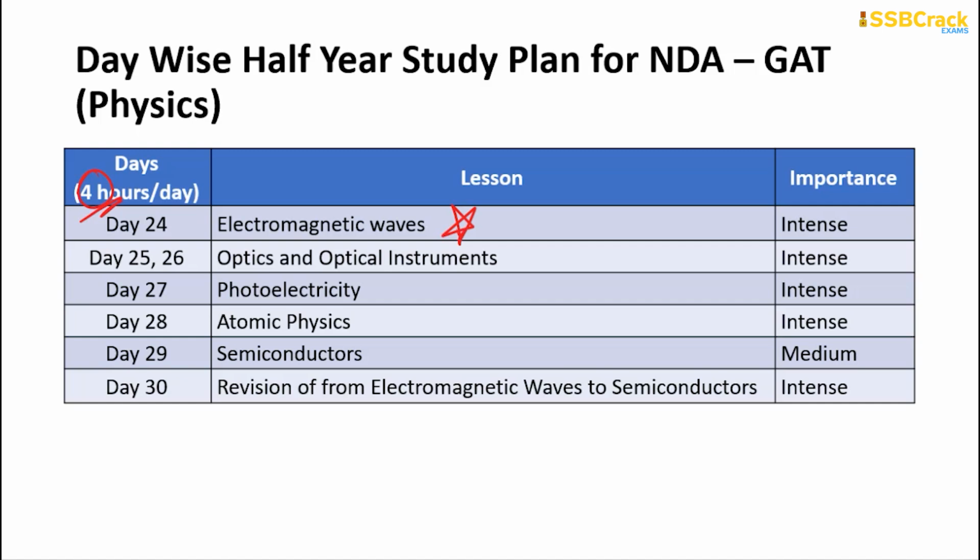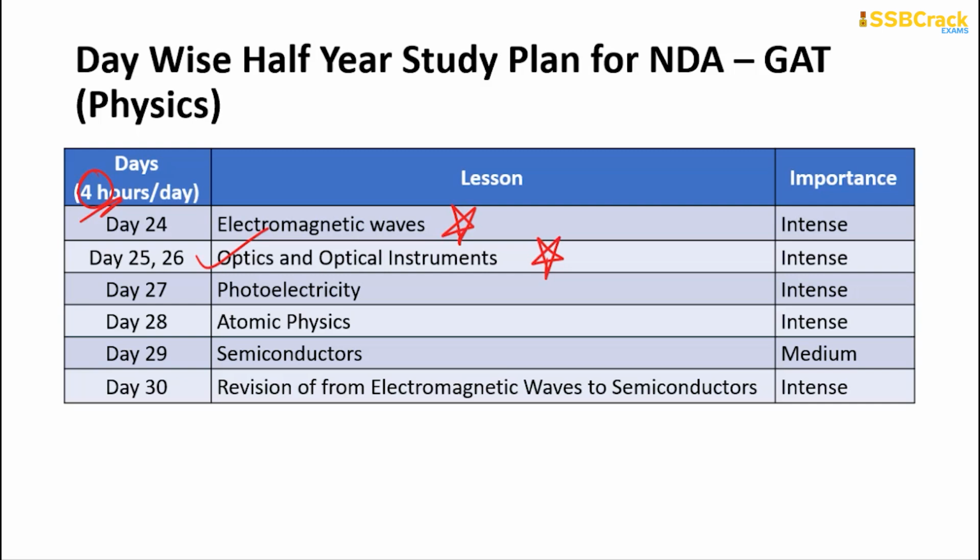Okay, so you will spend 2 days separately learning about optics and optical instruments. Remember, if you are an NDA aspirant, you have to make sure that you are absolutely perfect in optics and optical instruments. Understand? Every time, questions will come from the topics of the power of the lens, the focus of the lens, and the various positions of the object and the image formed by mirrors and various sorts of lenses, and you will also get questions regarding the types of microscopes, telescope, periscope and all of these.